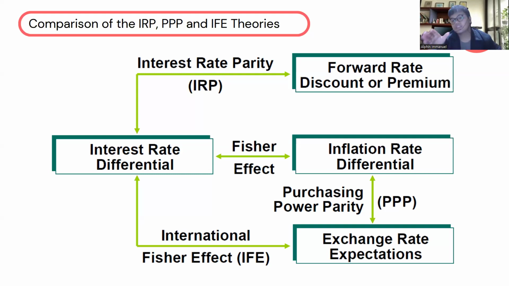That also affects the international interest rate differential through the theory named the international Fisher effect, because the higher the expectation of exchange rates, the higher the interest rate differential and the higher the inflation rate differential.